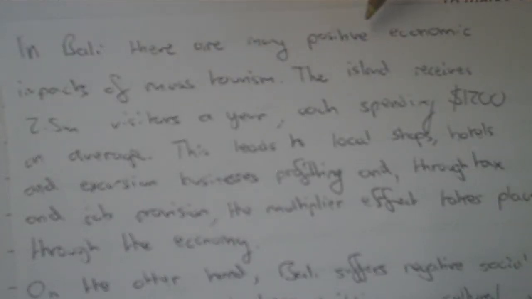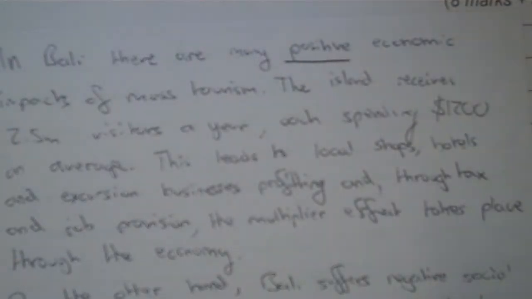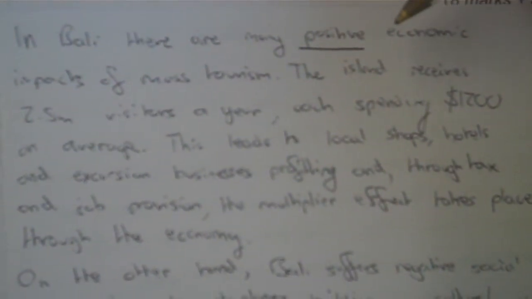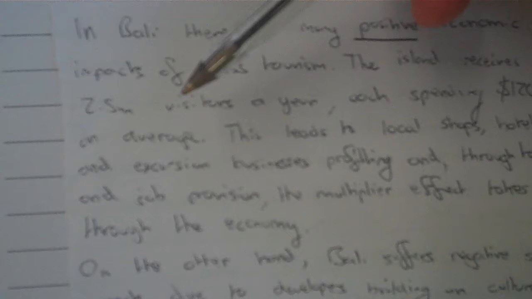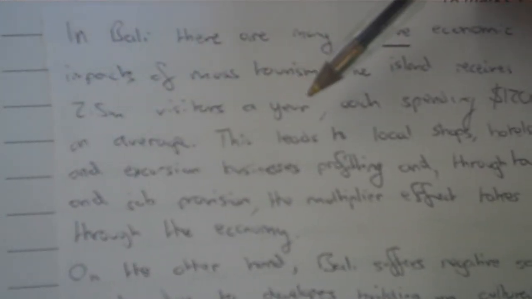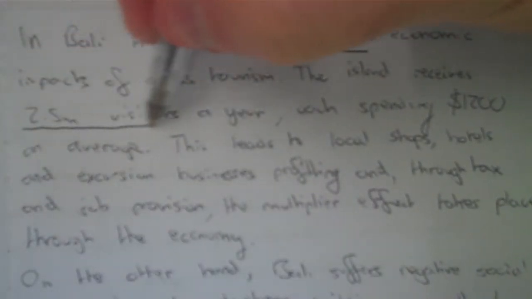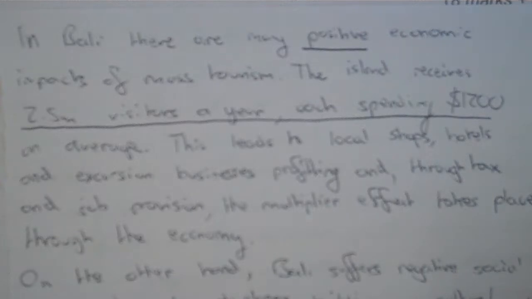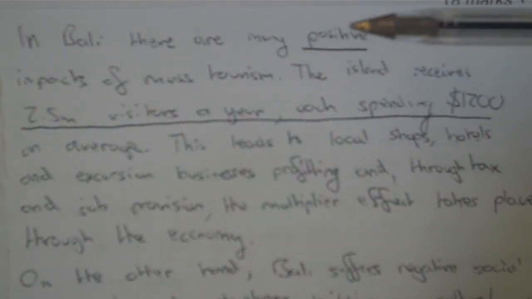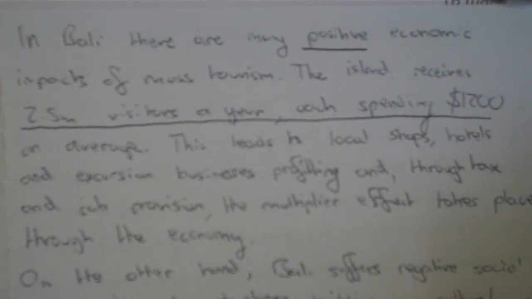There are many positive economic impacts of mass tourism. So starting with the positive, which is good, one side of the argument. The island receives 2.5 million visitors in a year, each spending $1,200 on average. So this is a fantastic set of case study facts. This leads to local shops, hotels and excursion businesses profiting through tax and job provision. The multiplier effect takes place through the economy.